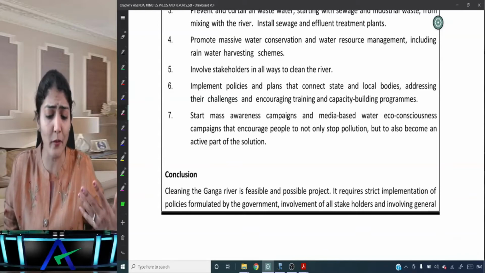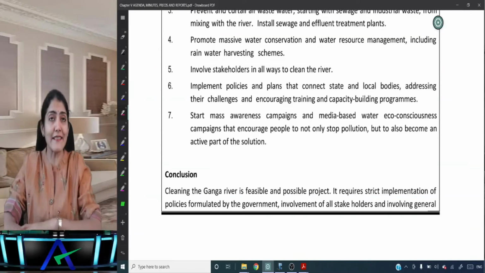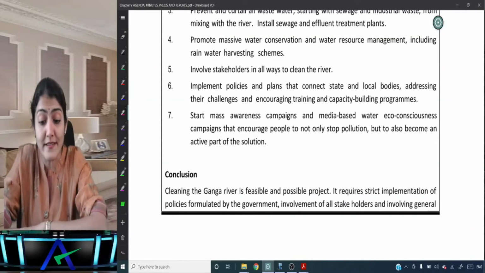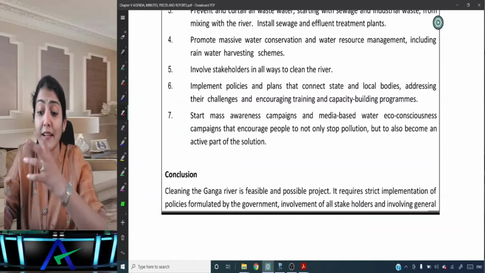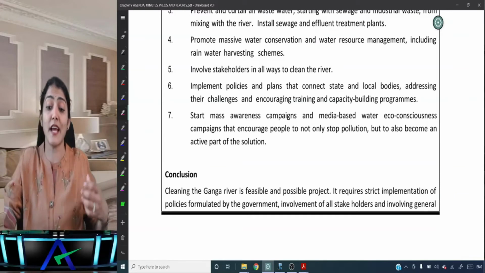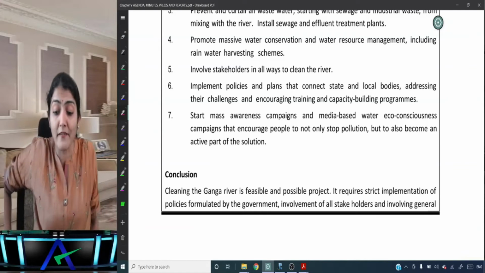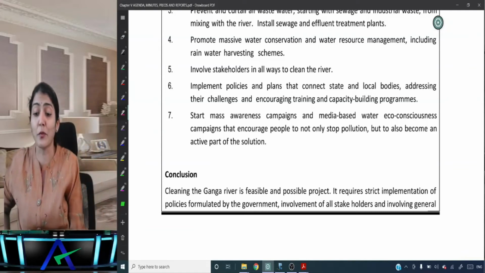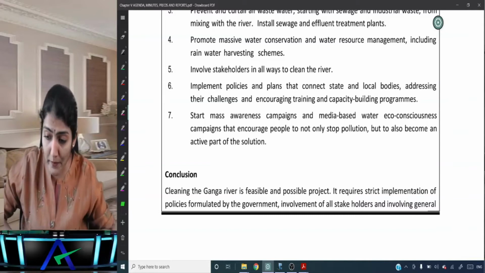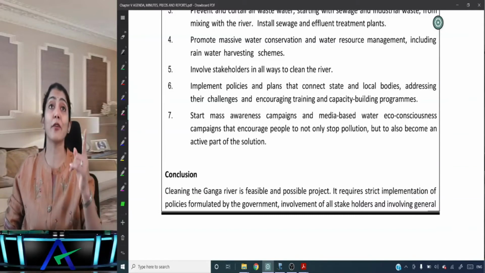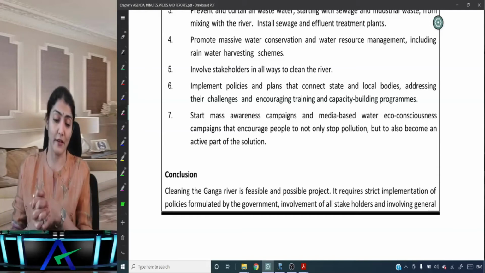It's only if you're a well-read person with knowledge about all these facts that this content can come into your report. Involve stakeholders in every way to clean the river. Implement policies and plans that connect state and local bodies, addressing their challenges and encouraging training and capacity building programs. Start mass awareness campaigns and media-based water eco-consciousness campaigns that encourage people to not only stop pollution but also to become an active part of the solution. So not only stopping but also becoming an active part of the solution.